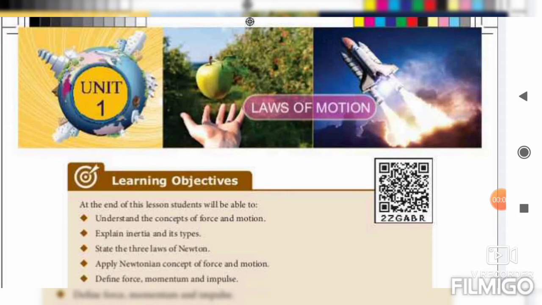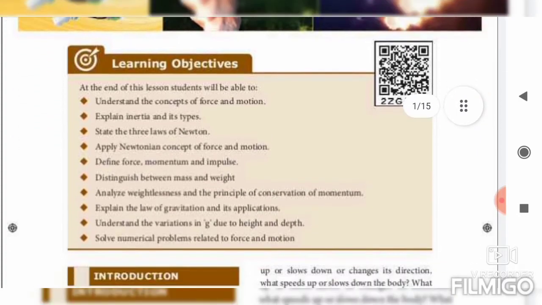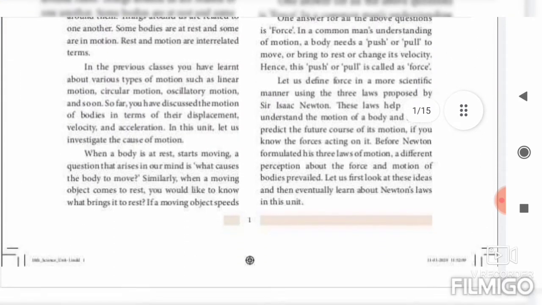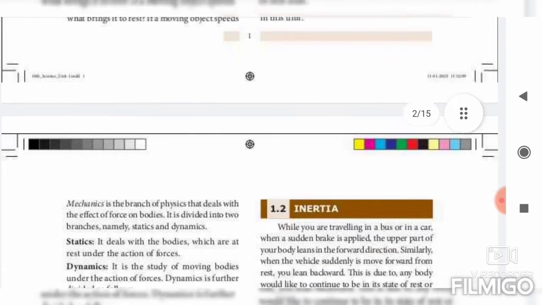Today we can revise lesson 1. I hope you have already learned all the answers, students. So once again we can revise. Next week is the exam, is there not? So we can revise the first lesson.